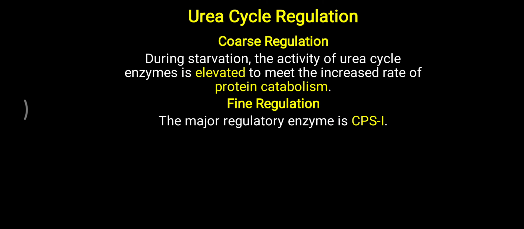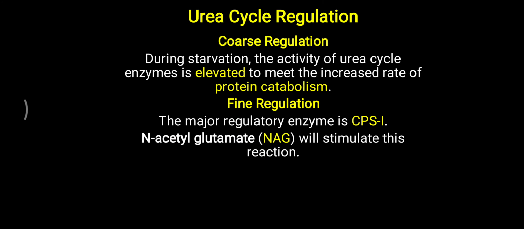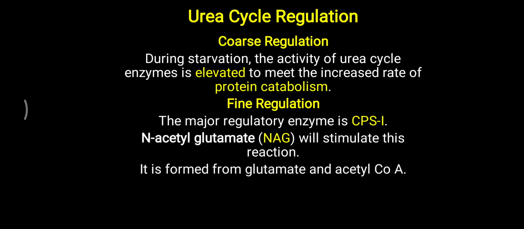Second is fine regulation. Here the main enzyme of the urea cycle, CPS1, is allosterically regulated by N-acetyl glutamate. So the major regulatory enzyme of the urea cycle, CPS1, carbamoyl phosphate synthetase 1, is under the control of N-acetyl glutamate, which stimulates the reaction of CPS1. So remember that the allosteric regulator of CPS1 is N-acetyl glutamate. Now this N-acetyl glutamate is generated with the help of glutamate, the amino acid glutamic acid, plus acetyl CoA. So whenever the overall glutamic acid level is increased, that will lead to more ammonia generation. Also it will form more N-acetyl glutamate, and the overall activity of CPS1 is increased.